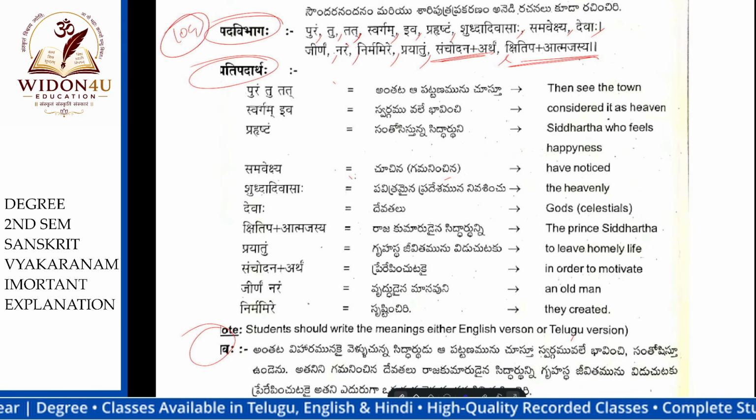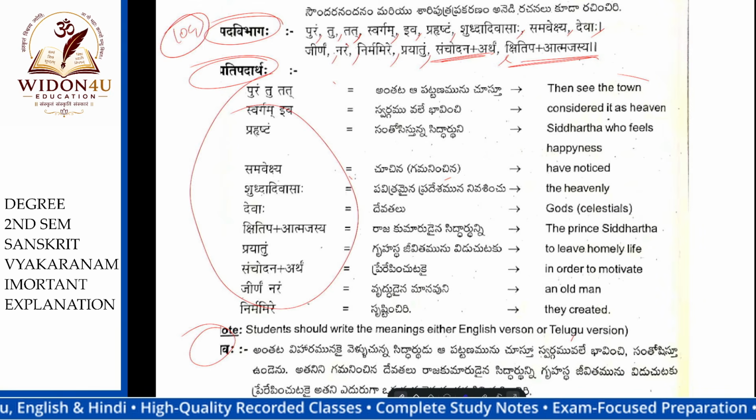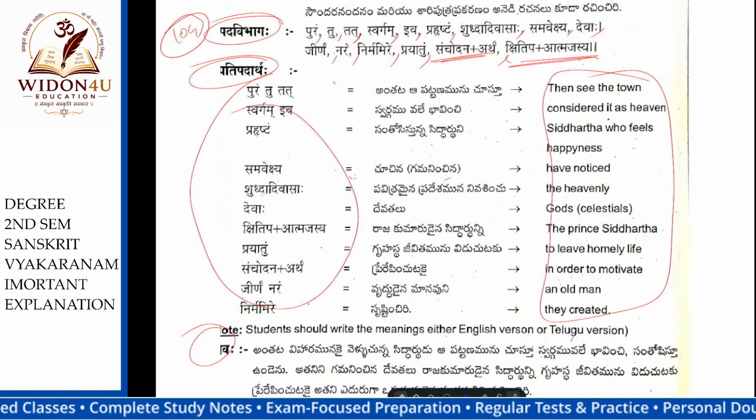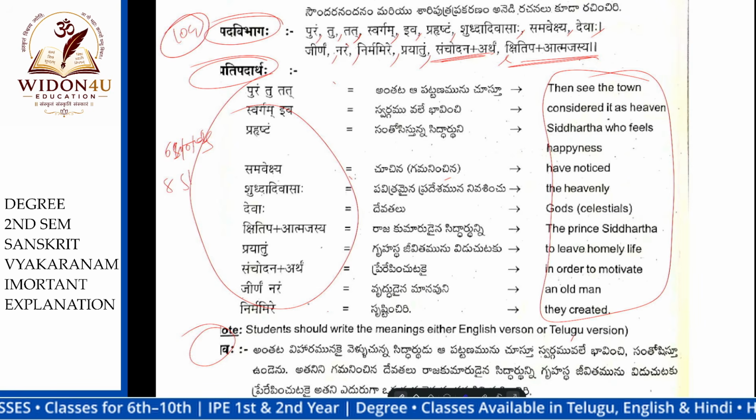Okay, after that read these meanings by heart for 6 slokas only, the first 6 slokas, if you want to attempt one. If you want to attempt 2 slokas, first read 8 slokas.